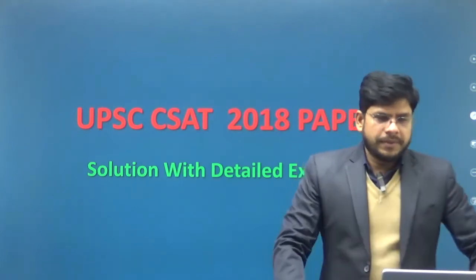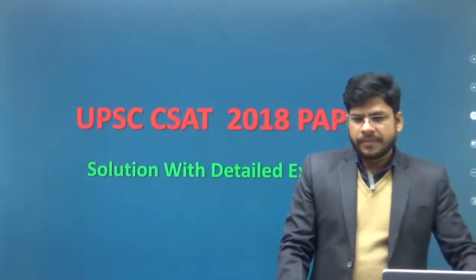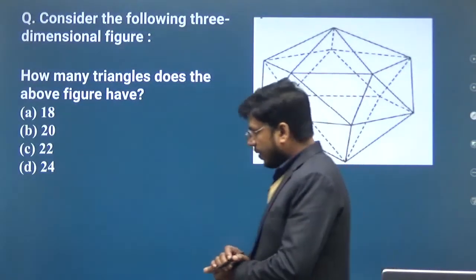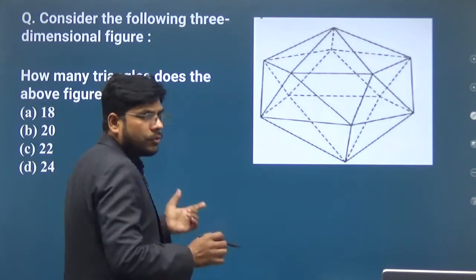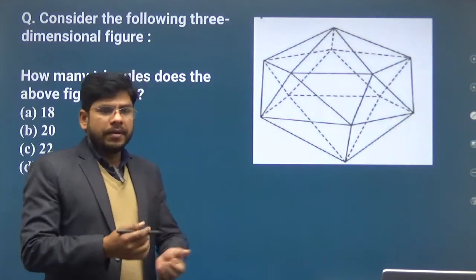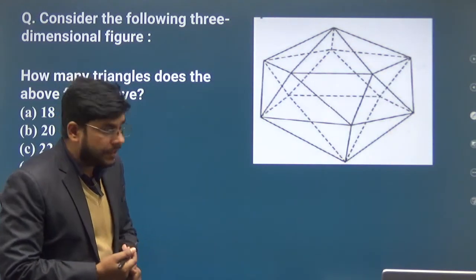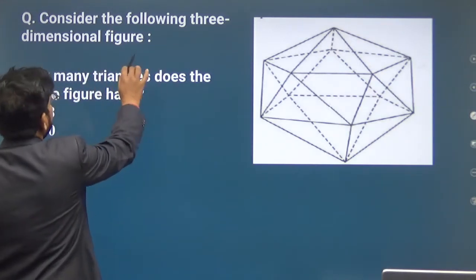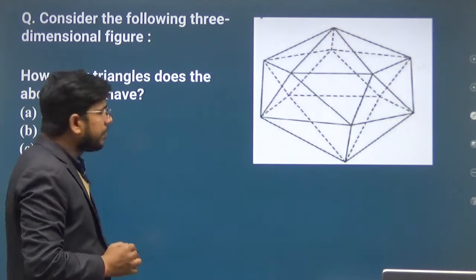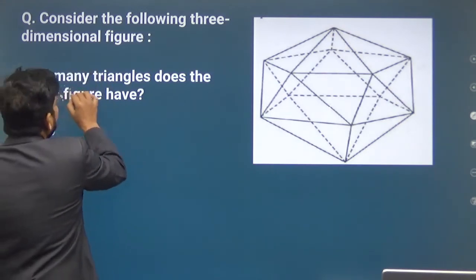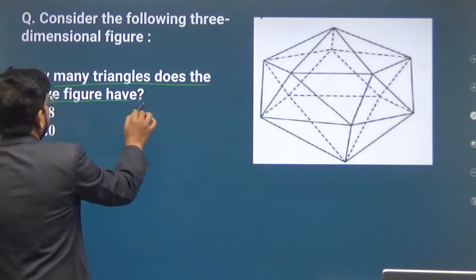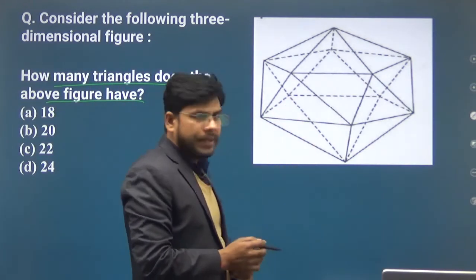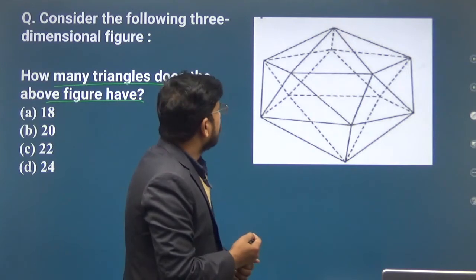Okay, so can we start now? The first question is a very simple question, and it is based on counting of figures from the reasoning section. The question is: consider the following three-dimensional figure. How many triangles does the above figure have? We have to find out how many triangles there are in the given figure.